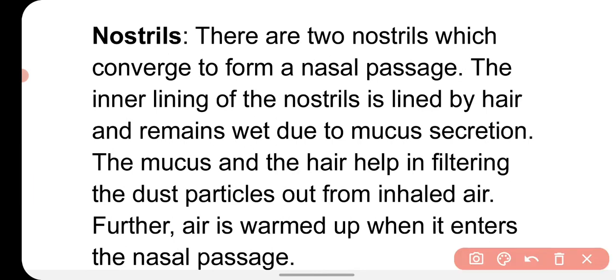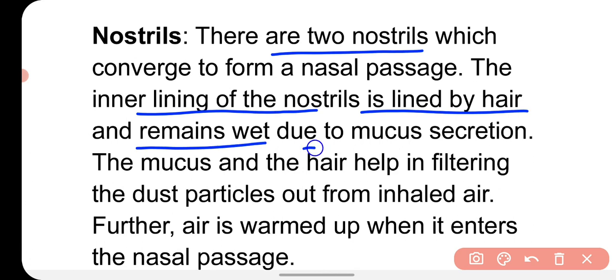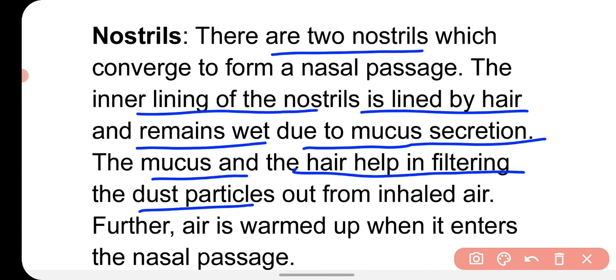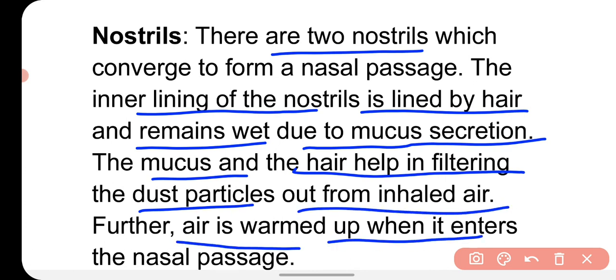So nostrils are the two openings found in our nasal passage, in our nose, and the inner lining of the nostril is lined by hair and remains wet due to mucus secretion. The mucus and the hair help in filtering dust particles out of the inhaled air. Further, the air is warmed up when it enters the nasal passage. So nostrils are the openings found in the nose through which the air gets into our lungs.